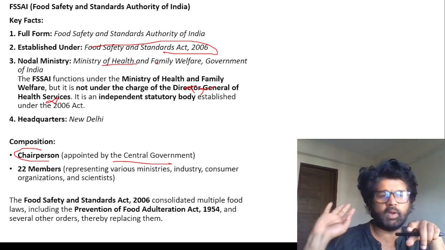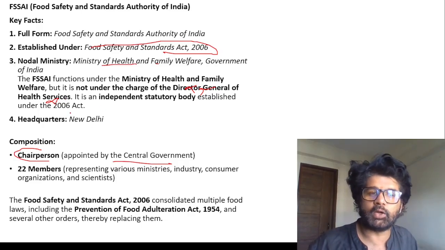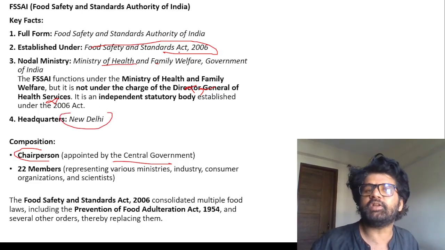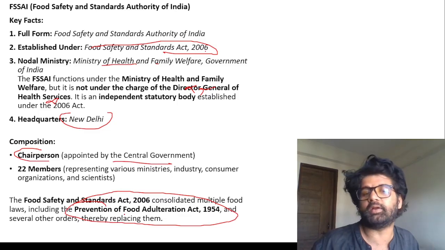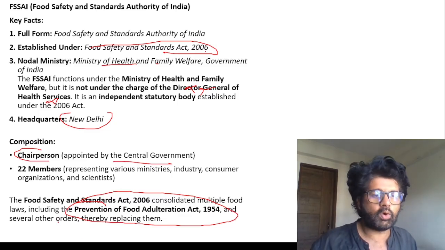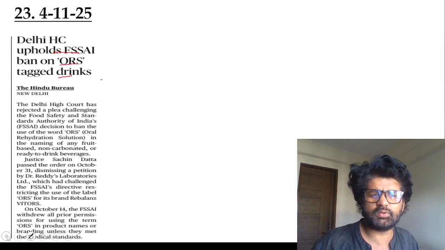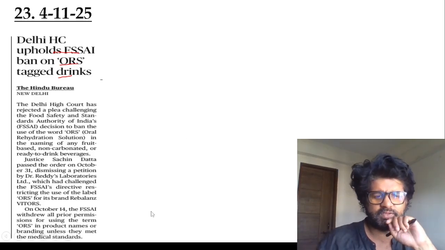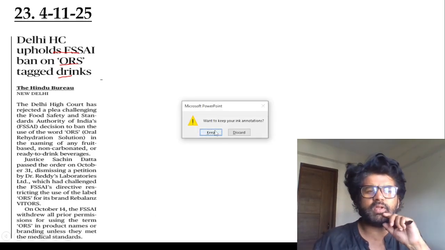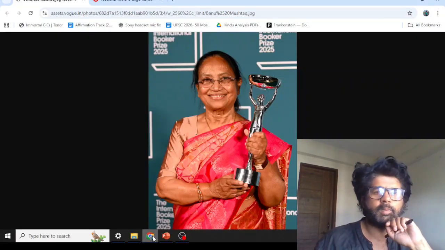There is a chairperson appointed by central government. Independent statutory body, it is under MOHFW, headquarter New Delhi. This Food Safety and Standards Act 2006, via which FSSAI has been created, has subsumed many acts like the Prevention of Food Adulteration Act, etc. Now, what is important here? There are many drinks currently. You may have seen many YouTube videos where people say this has been labeled this and that, and FSSAI is not looking into it. There is a severe shortage of staff also, which has been highlighted by PAC, Public Accounts Committee.